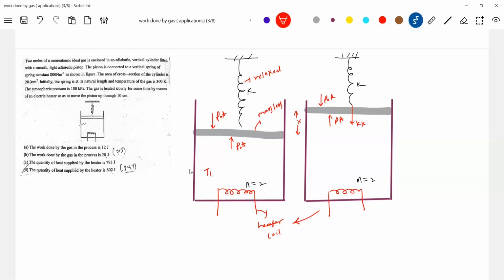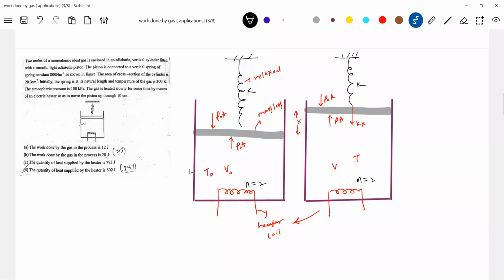Initial volume, let it be V1. Final volume, V2, or V, you write it, and the temperature, let it be T. Okay, let's get into the work done by the gas in the process and the quantity of heat supplied by the heater. So initial temperature, let me take T naught, V naught. Symbols will be easy for us.